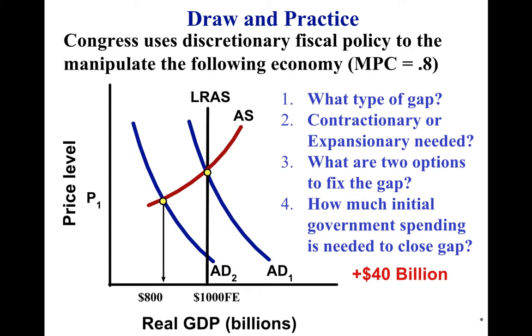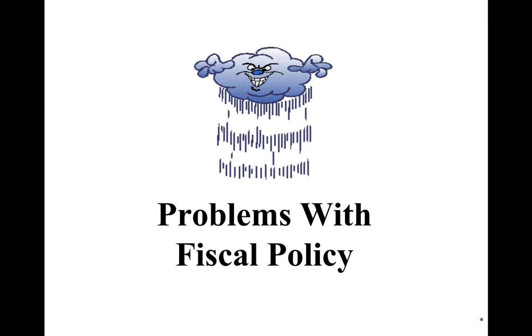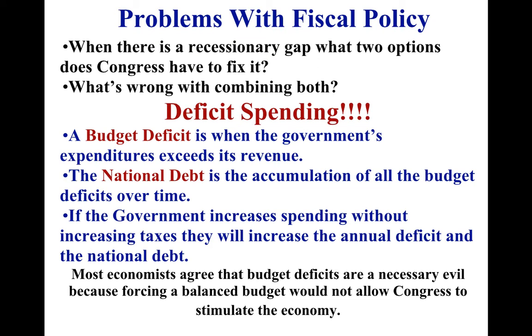Awesome. All right, last part we're going to go through fast. Problems with fiscal policy. So the first thing that this problem is, if Congress decides to combine taxes and spending, you're going to have deficit spending. So a budget deficit is when the government's expenditures exceed its revenue. So every year where they have a budget, just like I do in my house. So if I make $50,000, but I spend $60,000, I have a deficit of $10,000 for the year. Same thing for the government, but it's in trillions, right?